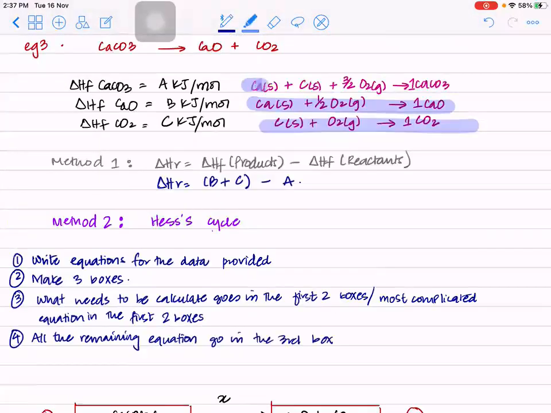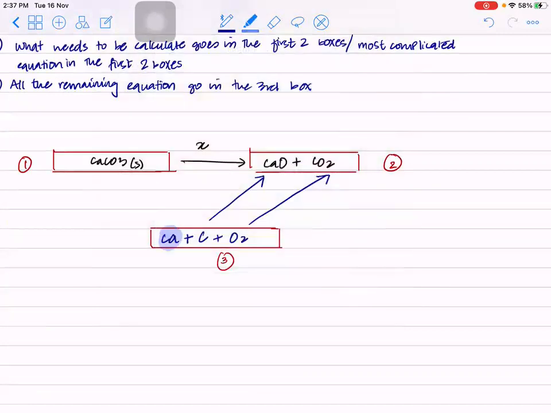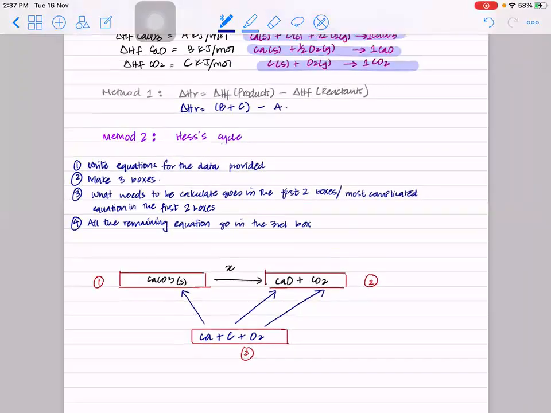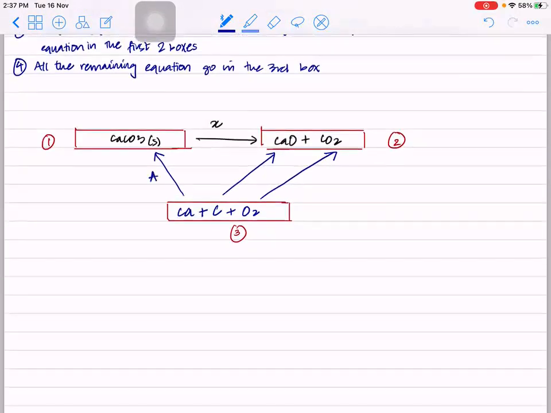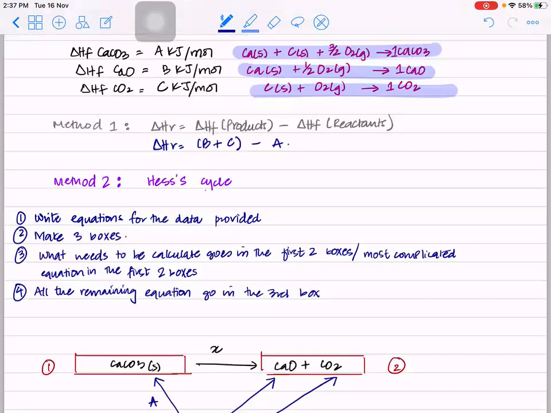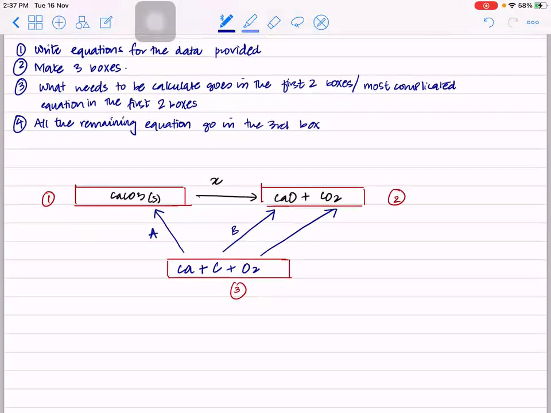Now let's put this last one. Calcium plus carbon plus oxygen making what? Calcium carbonate. You already have calcium. You already have carbon. You already have oxygen. And they are making what? Calcium carbonate. Is this clear? Now let's write the values for all these arrows. Formation of calcium carbonate was A kilojoules per mole. So can I say this value is A? Formation of calcium carbonate was A. Formation of calcium oxide is B. And formation of this is C. Clear?